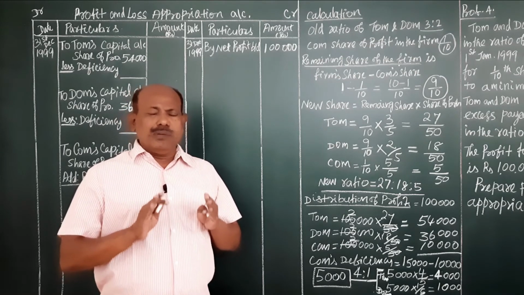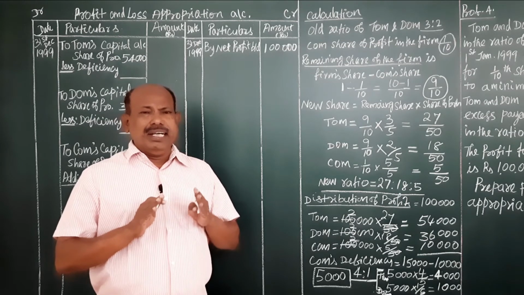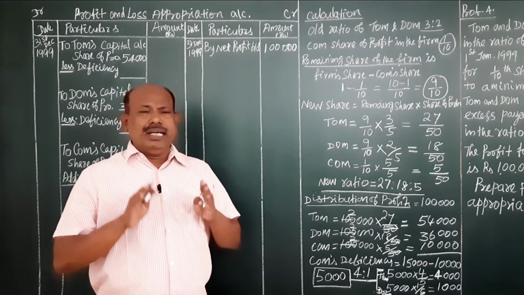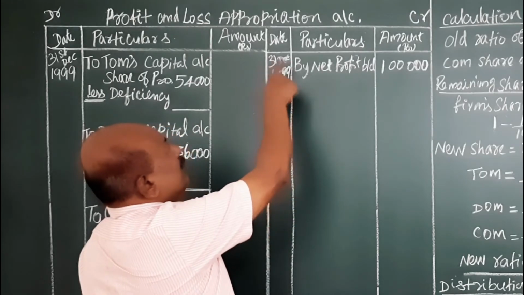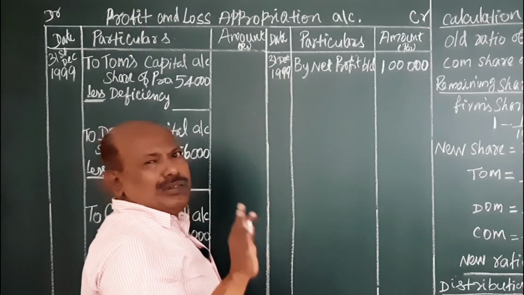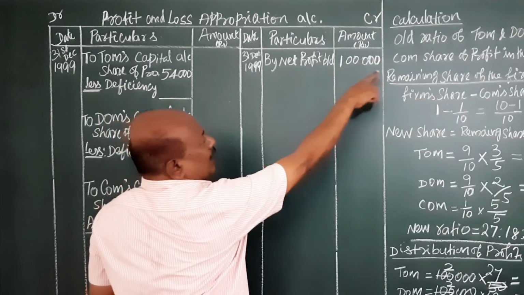Now the profit and loss appropriation account should be credited with the net profit as shown in the profit and loss account of the firm. It is transferred to the profit and loss appropriation account credit side. So net profit brought down is 1 lakh rupees.